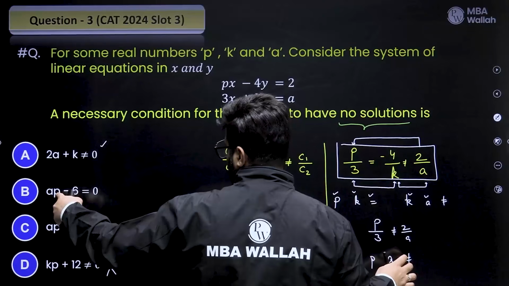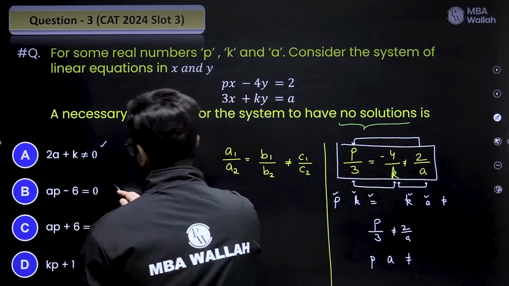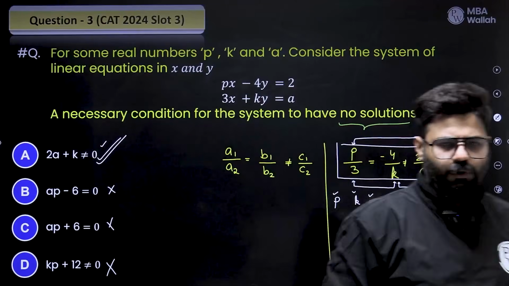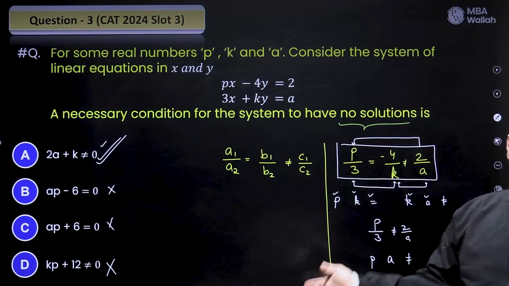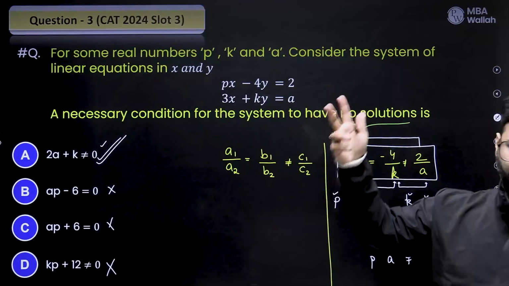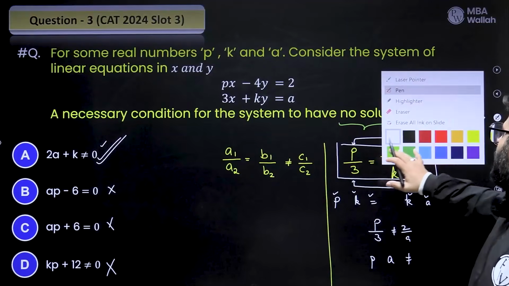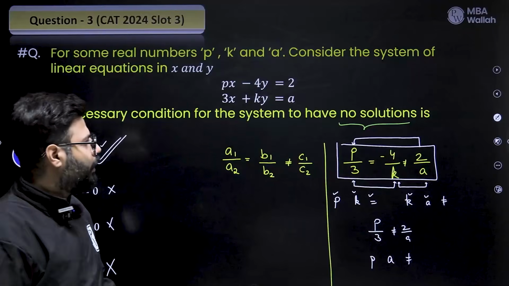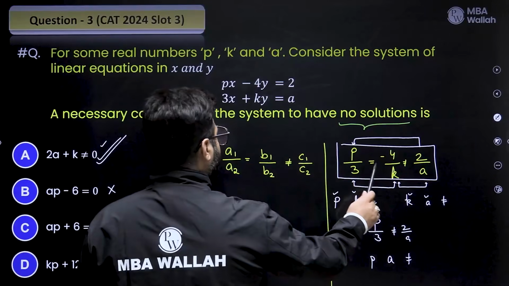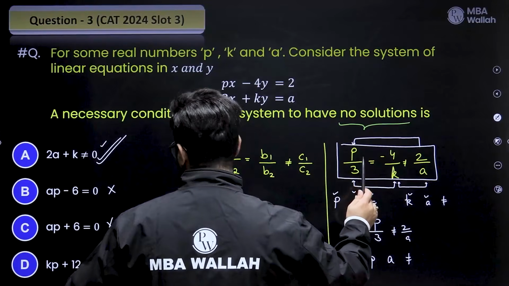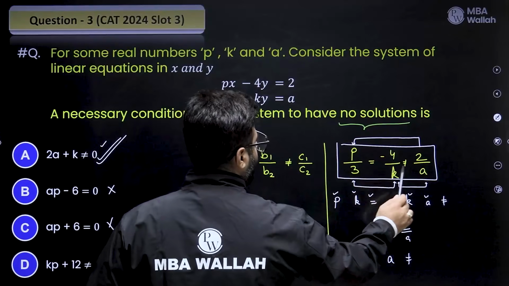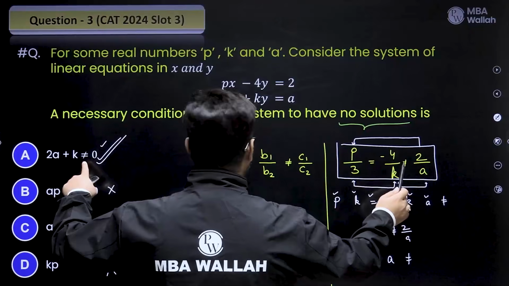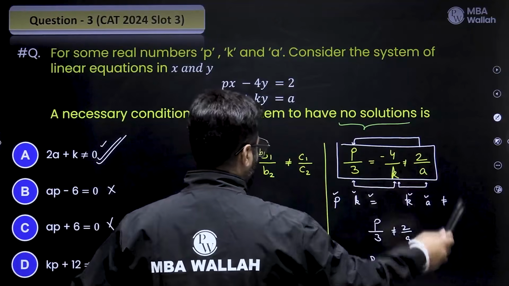Oh my God, P, A and equal you are giving us. Wrong, wrong. This only stands a chance. I have not solved it. Otherwise, if there had been multiple options with A and K and a non-equal sign, then I would have solved. So this is one way. I just applied the aptitude. I knew that P and K will give me an equal to sign. P and K, you're giving me an equal, wrong. I know K and A will give me a non-equal sign. Fine, that's a possibility. P and A will give me a non-equal sign. You have given us equal to, gone.